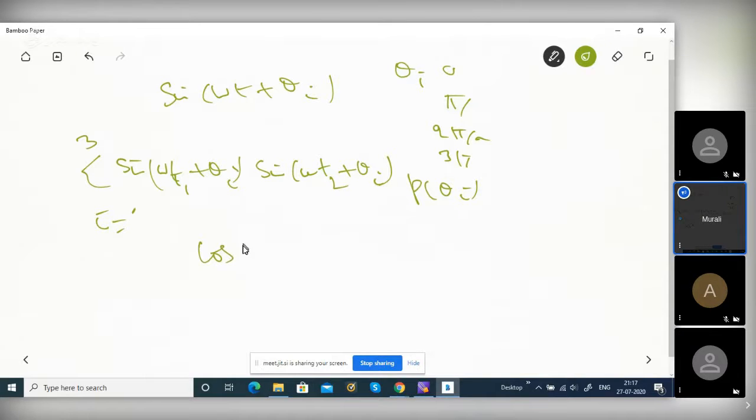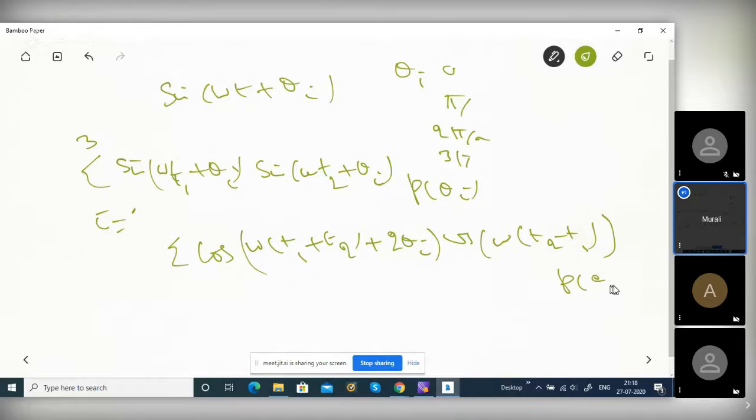Cos of A plus B is cos of omega times T1 plus T2 plus 2 theta i, and then cos of the difference, omega times T2 minus T1, times the probability of theta i, for i equal to 0 to 3.